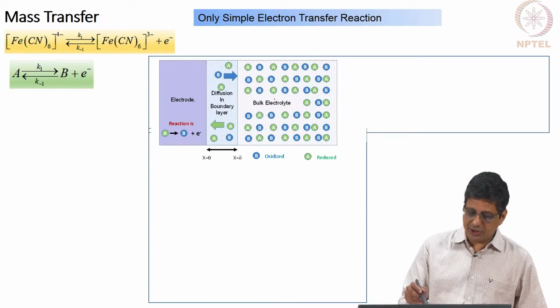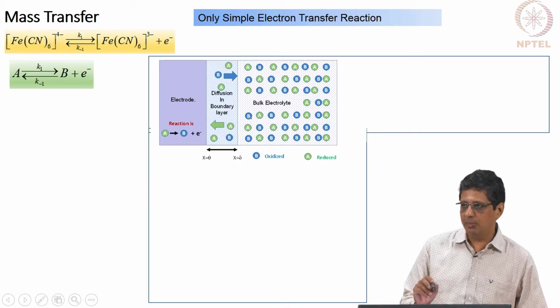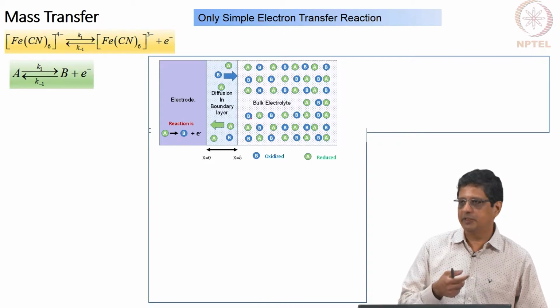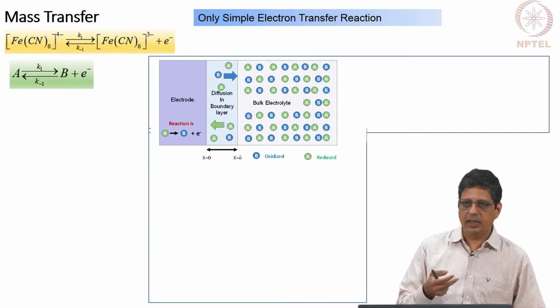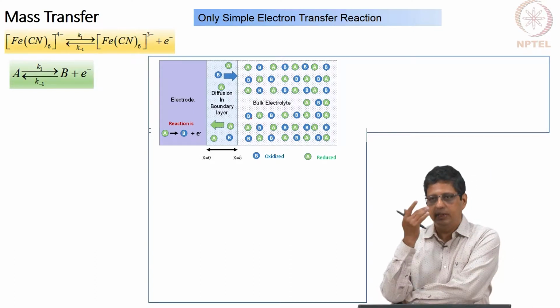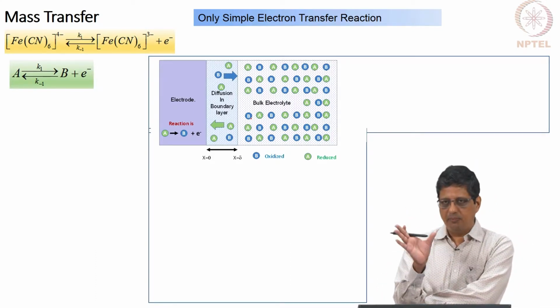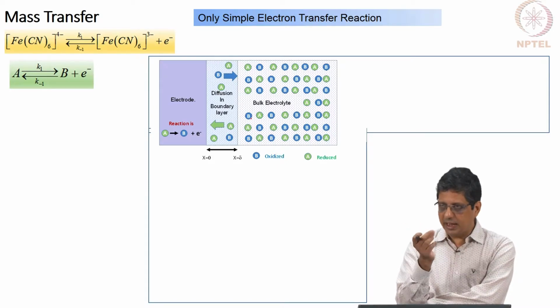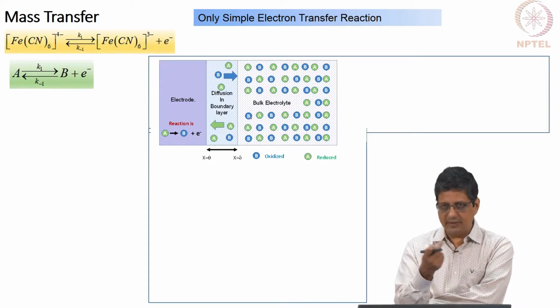A and B are in solution, and in the bulk solution we assume they are completely well mixed and there is uniform concentration. Near the surface there is a formation of a boundary layer. On the surface the velocity of fluid is the same as the velocity of the surface. So, you can consider two different scenarios, one where the bulk of the fluid is stationary, just the surface is moving and a thin layer along with the surface is dragged, that is one possibility.